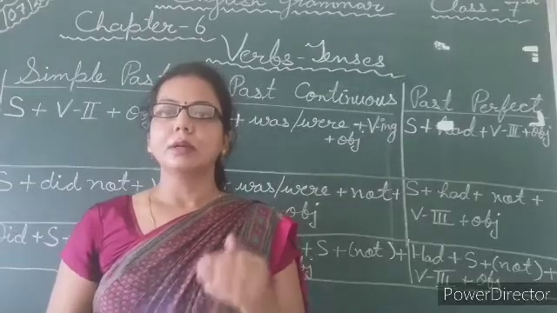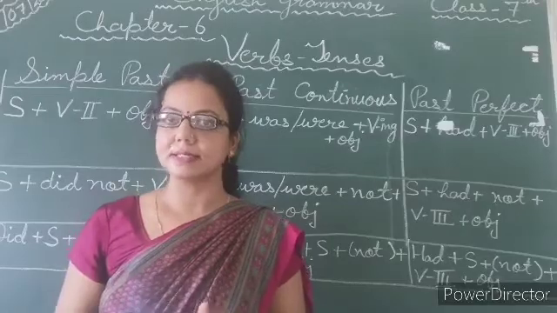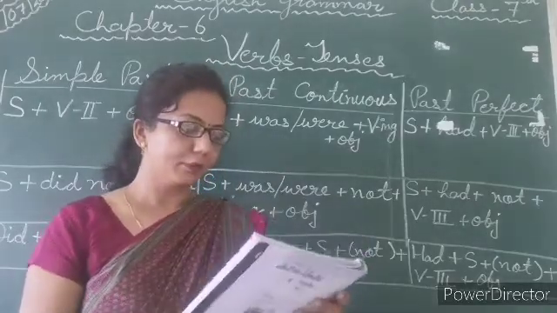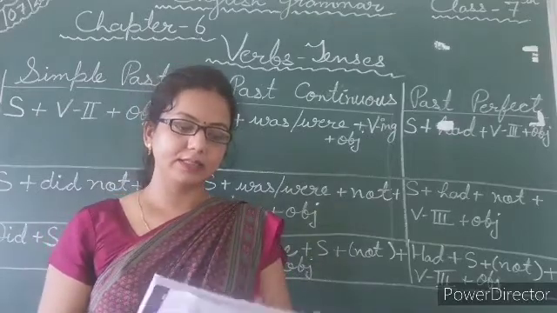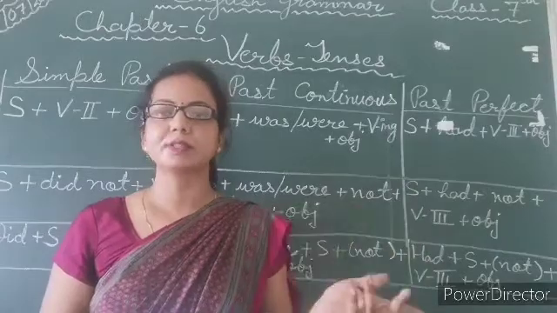So now in our today's class we will talk about past tense. Why? Because present tense is already done in your previous class.